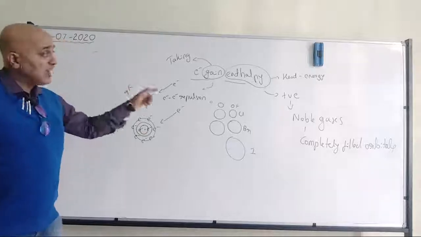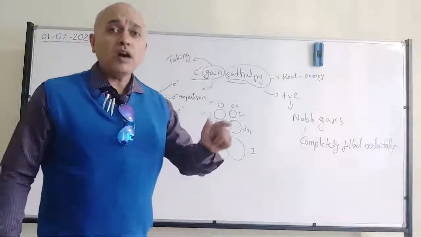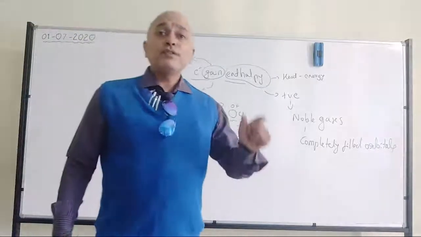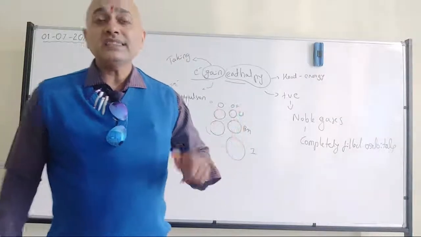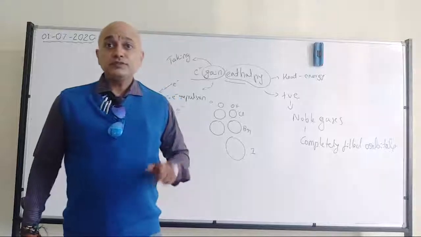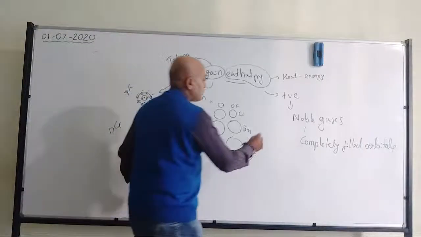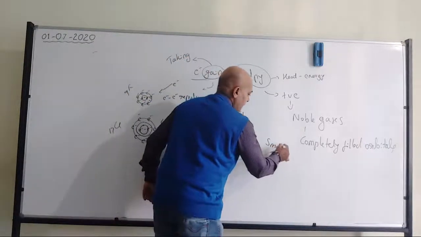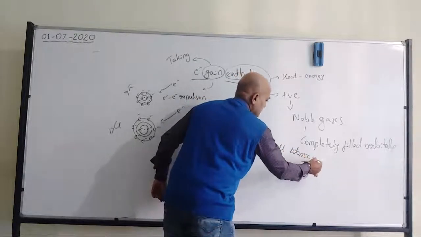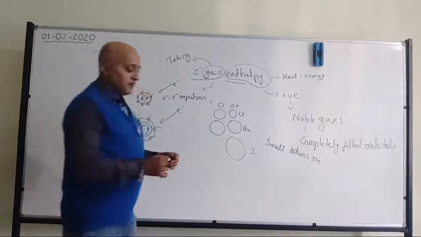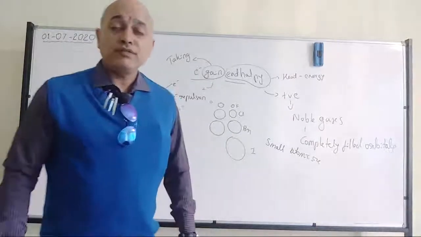So due to that reason, due to the small atomic size, fluorine and oxygen will have a low electron gain enthalpy value. All of you have understood? Due to the small atomic size, they have a low electron gain enthalpy value.